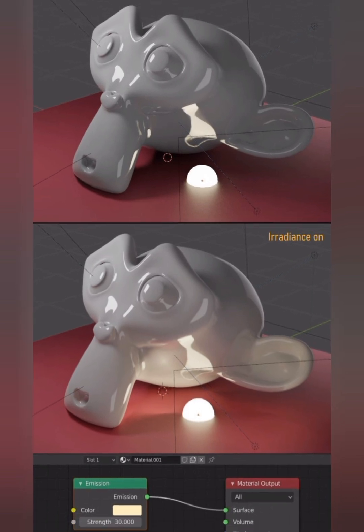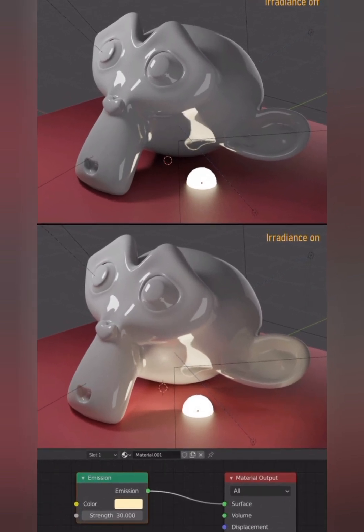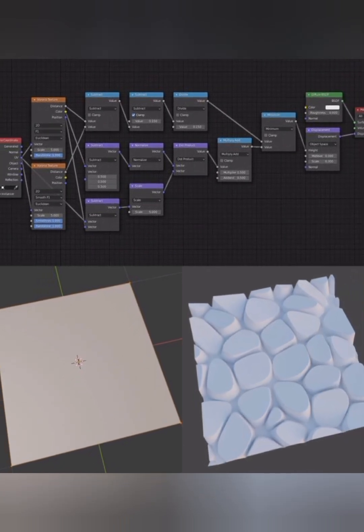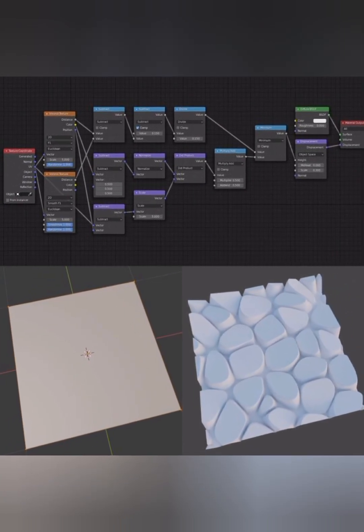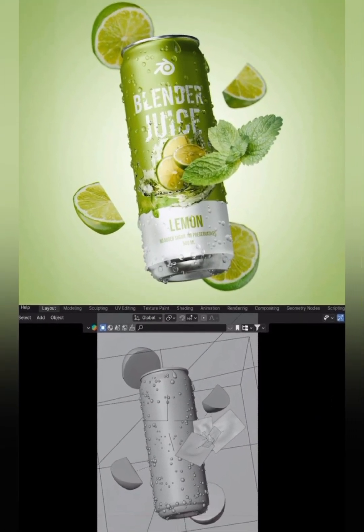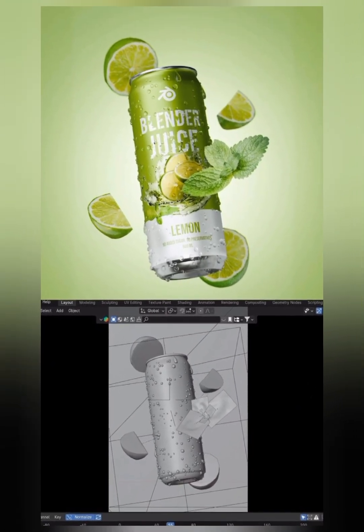Getting started, the spark of creation. Ignite your journey by familiarizing yourself with Blender's intuitive interface. Learn the secrets of navigation, orbit, pan, and zoom like a pro. Understand the magic of scenes, objects, and meshes.